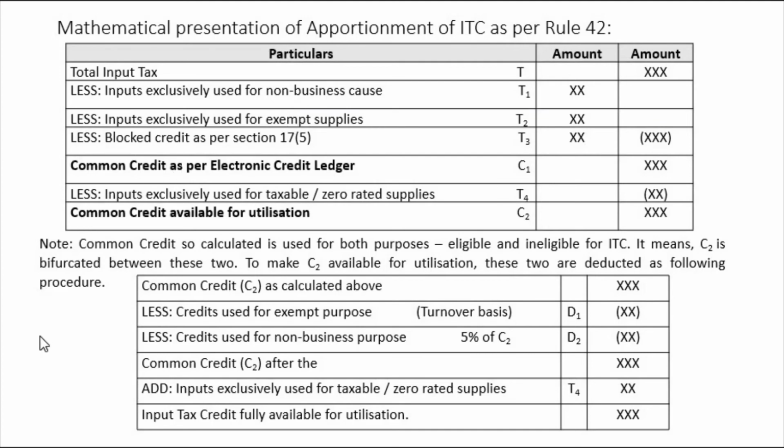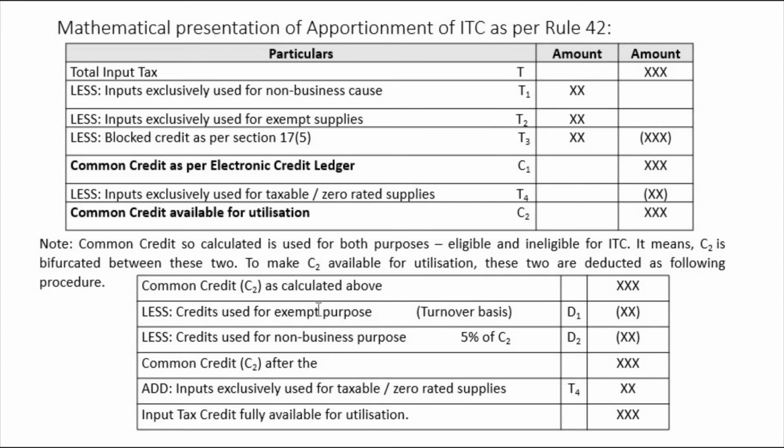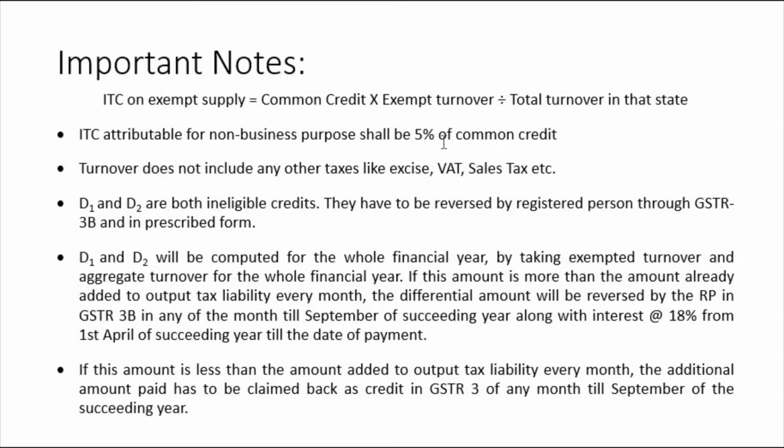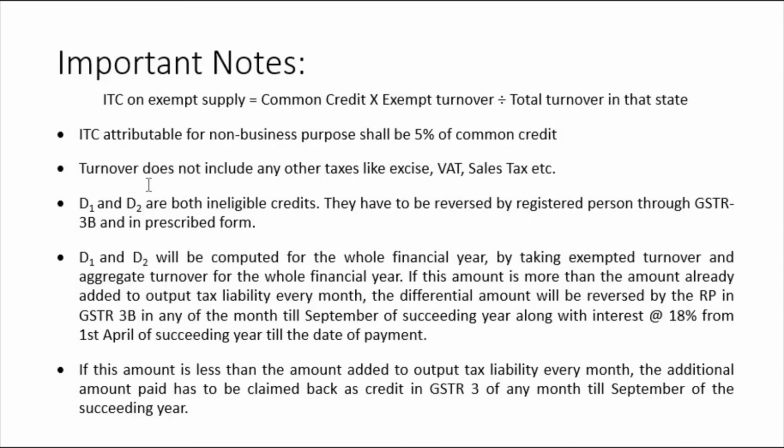So let us go to the next slide. This is the last slide for today. Important notes which I had given you in the previous slide. ITC on exempt supply. How will you calculate ITC on exempt supply? This is on turnover basis, it is exempt turnover divided by total turnover. Total means exempt plus non-exempt, total turnover in that state, right? And 5% of common credit we are calculating. 5% of which value? 5% of this value, right? And then turnover does not include these many taxes. These 3 points I have already told you. It is just repeated here.